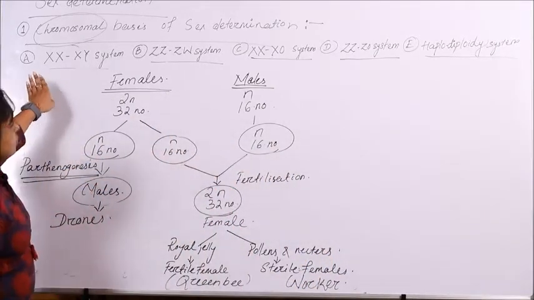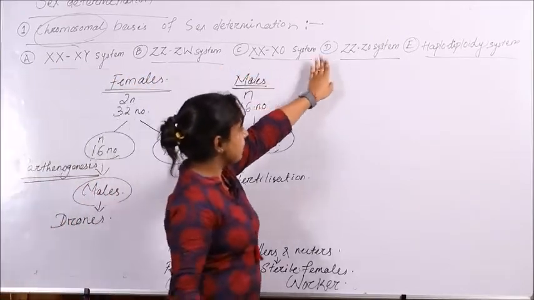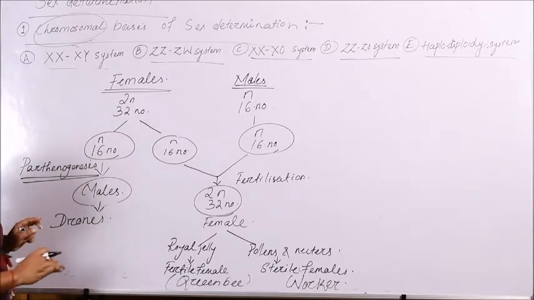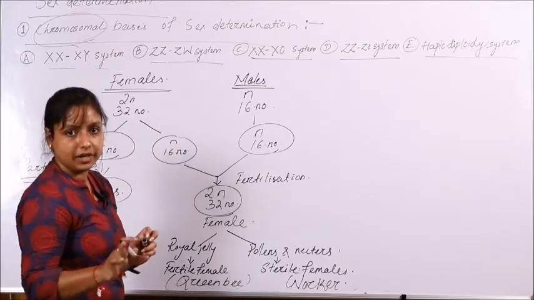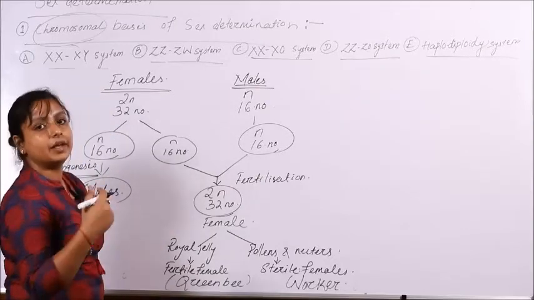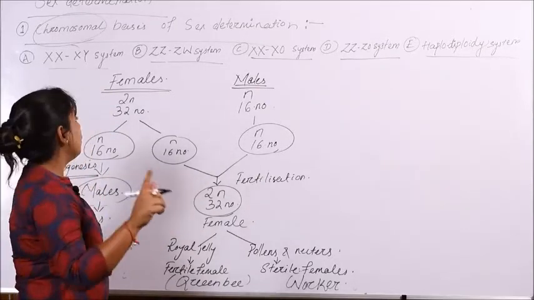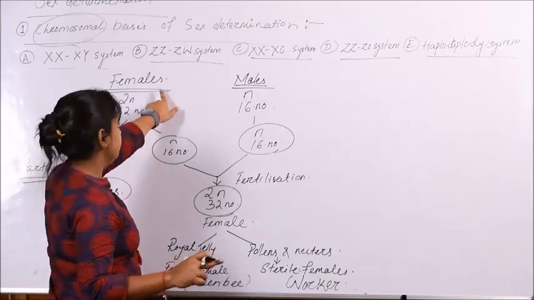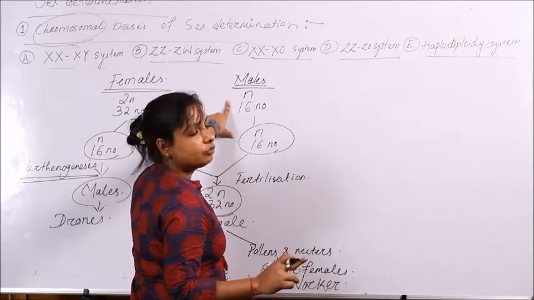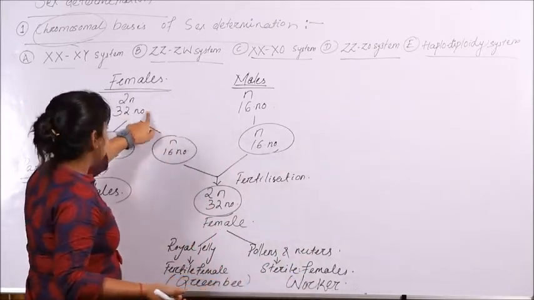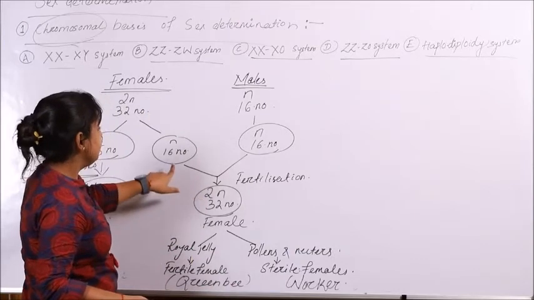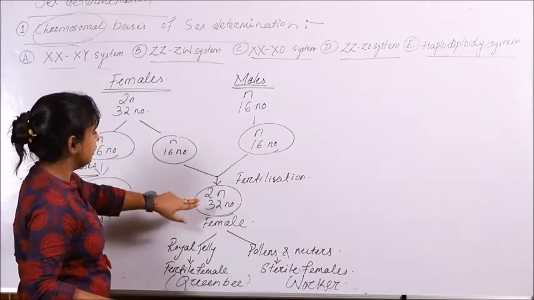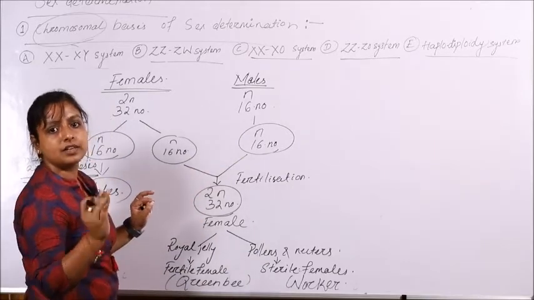So in contrast to all other sex determination systems, as I would like to summarize, in the haplodiploidy system there is no role of the sex chromosome to play. It is only the autosome which is determining the sex of the organism. If the autosome is present in pairs, then it will be a female in case of honeybee, and if it is haploid, then it will be a male. So if an offspring is formed by the fertilization of male and female gametes, then it will definitely be a female with 2n number of chromosomes, or a diploid set of chromosomes.